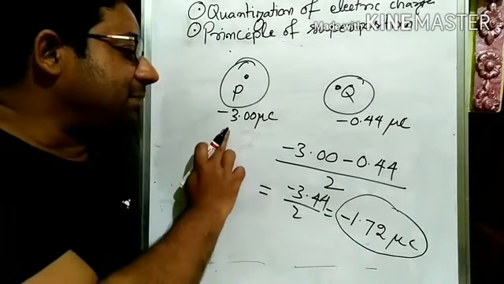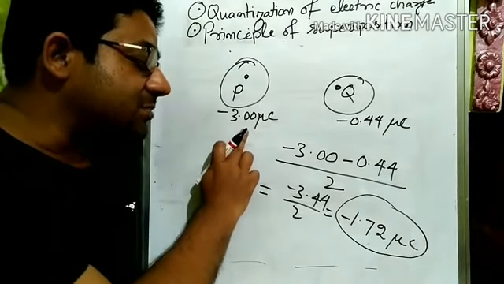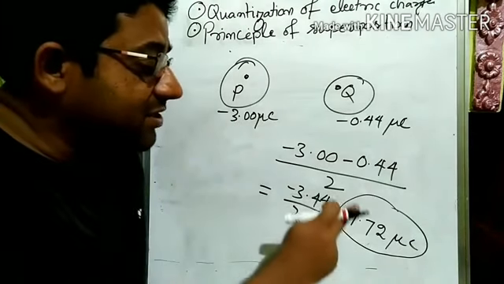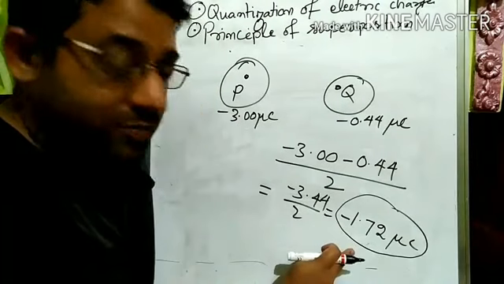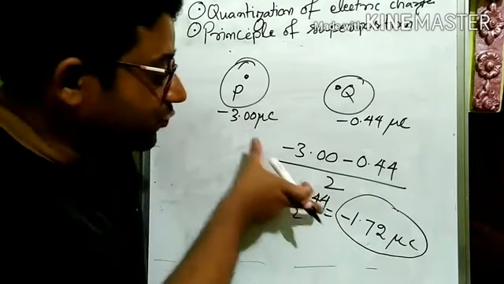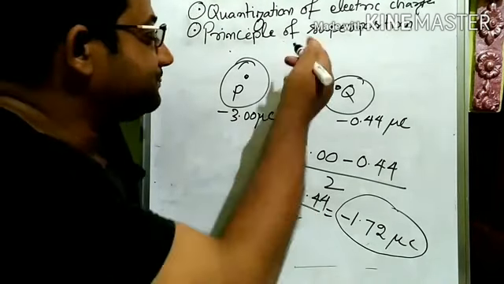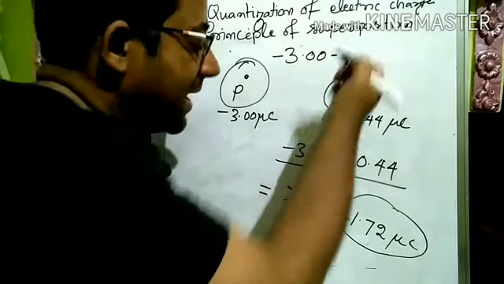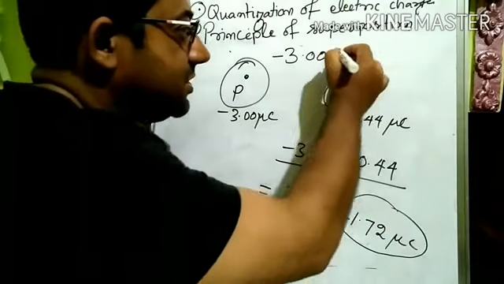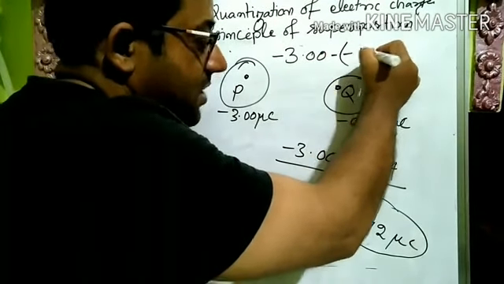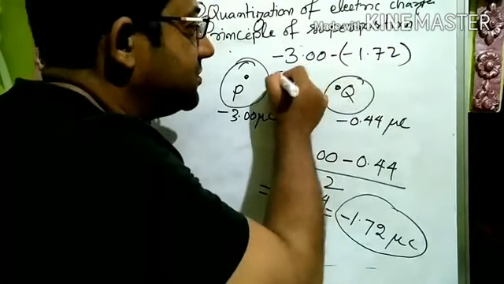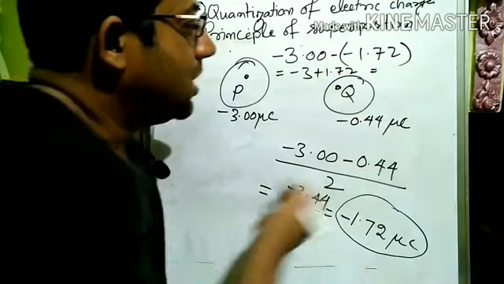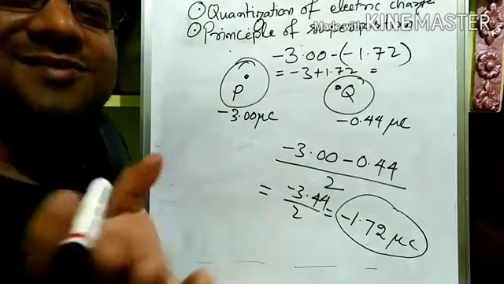Now currently P is having a charge of minus 3 microcoulomb, and it has to be having a charge of minus 1.72 microcoulomb. So what's the gap between them? Find out. What's the gap? Minus 3.00 minus of minus, so this becomes plus, right? 1.72 microcoulomb. So this is equal to minus 3 plus 1.72 is equal to how many? Find out. In class you could have done that.